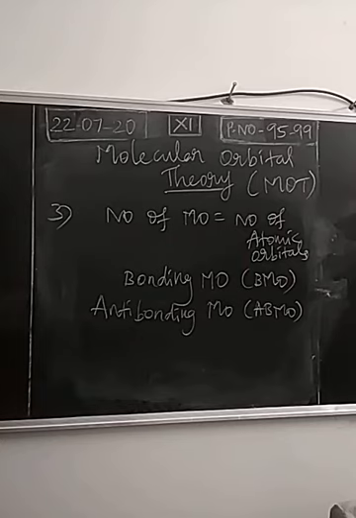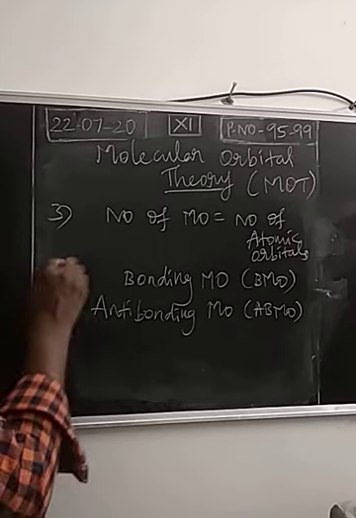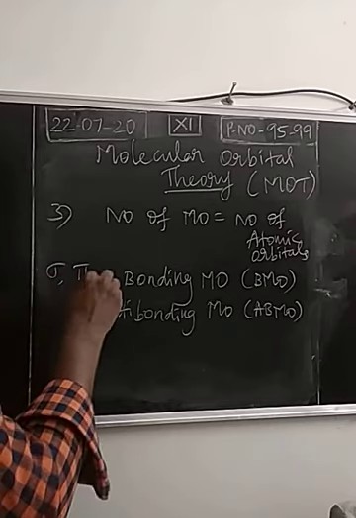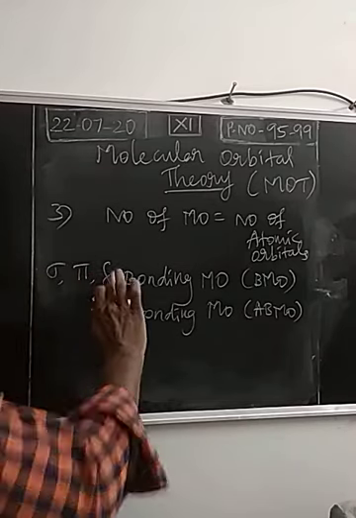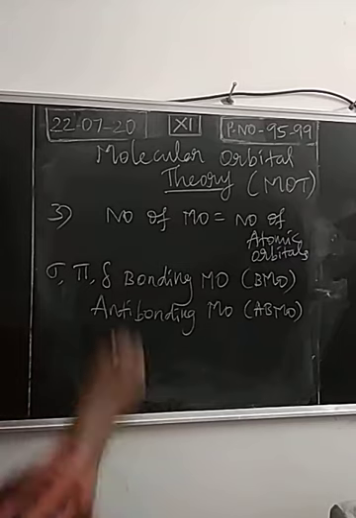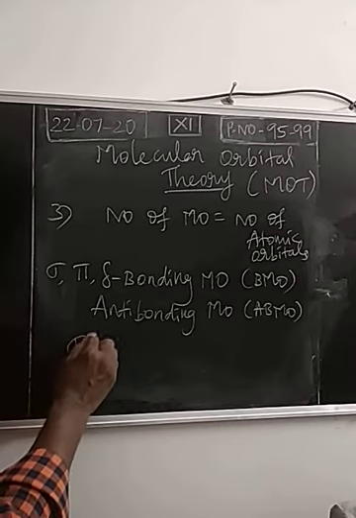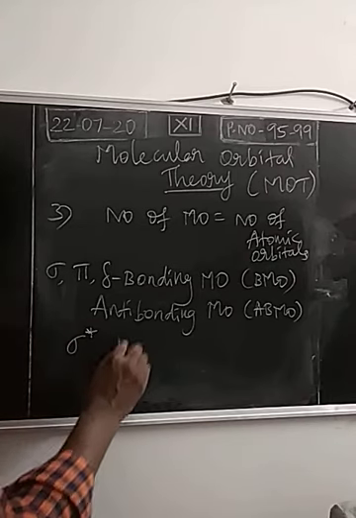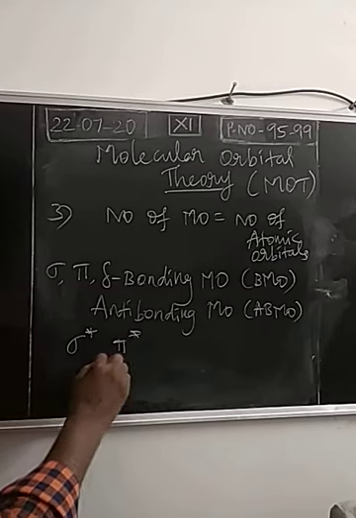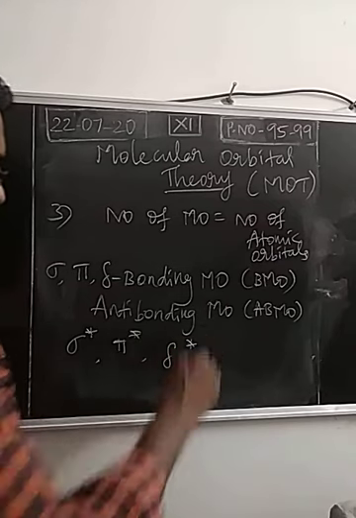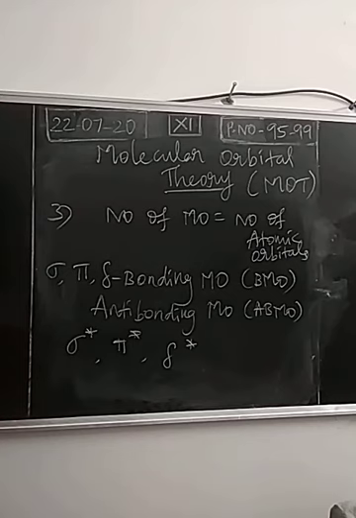And we have notations. What are the notations for bonding molecular orbitals? We can use sigma, pi, delta. Bonding molecular orbitals can be denoted by these symbols. Anti-bonding molecular orbitals can be denoted by sigma star, pi star, delta star. Okay. So these are the notations.